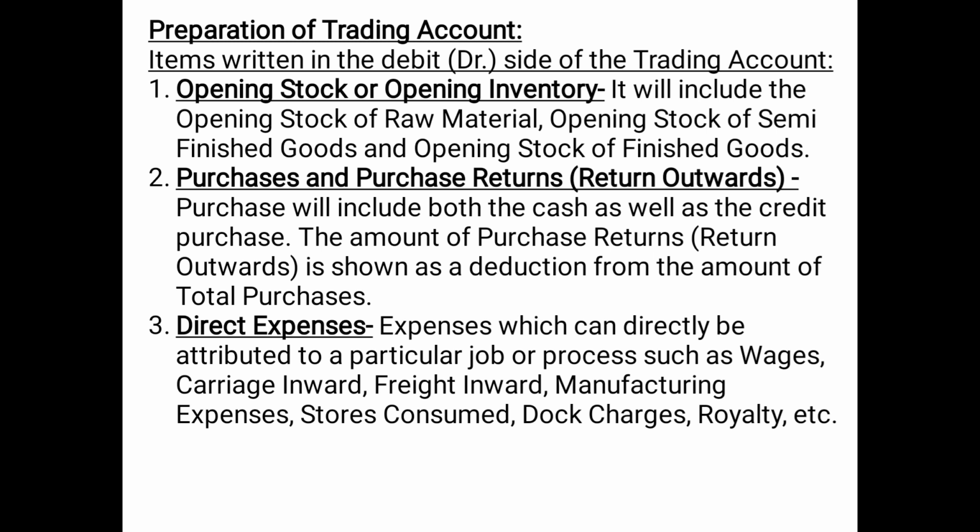Royalty is basically paid when we use somebody's property, etc. So all these expenses which are directly related to production are direct expenses, and these are shown on the debit side of the trading account, because in the double entry system we have already learned the rule that all expenses carry a debit balance. And therefore carriage, and a very important point, carriage inward and freight inward will be a part of the trading account.